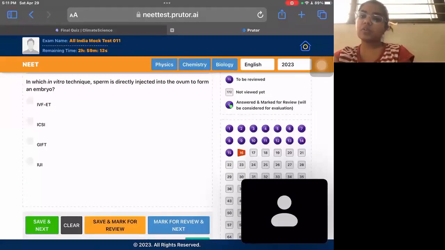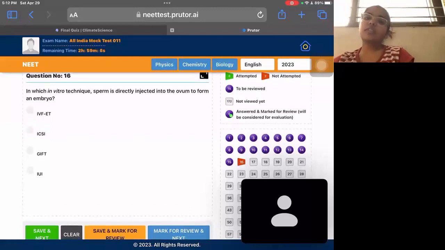In which in vitro technique is sperm directly injected into the womb to form an embryo? Okay. So in vitro techniques in IVF, ET, there is embryo transfer. The fertilization is done in vitro. The sperm is not directly injected. But in ICSI, that is intracytoplasmic sperm injection, that is the technique where sperm is directly injected.